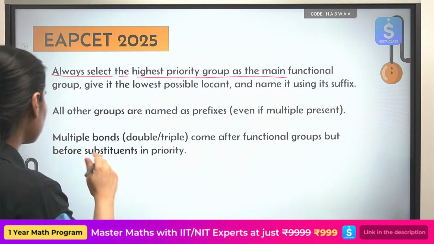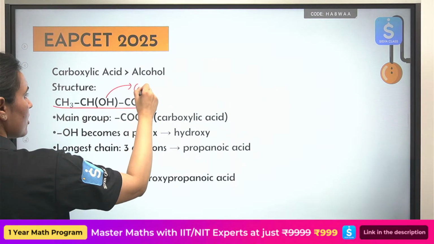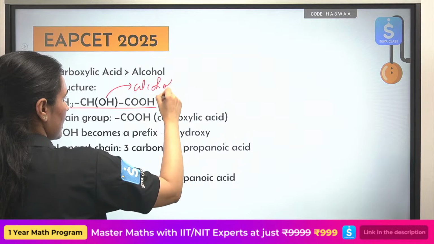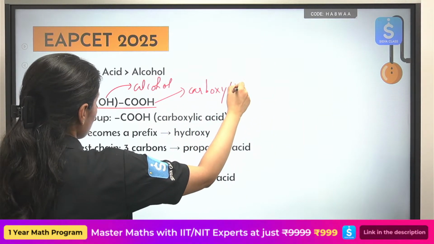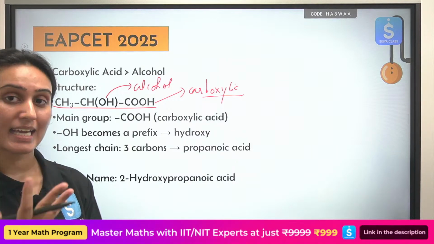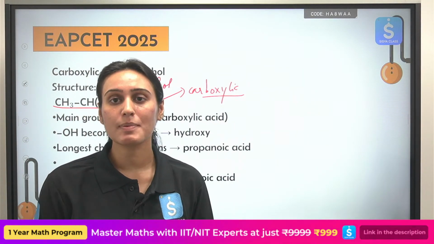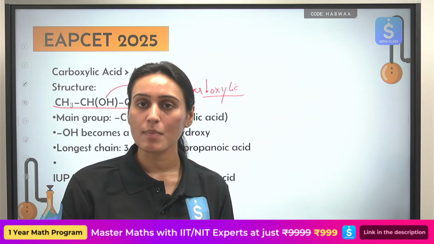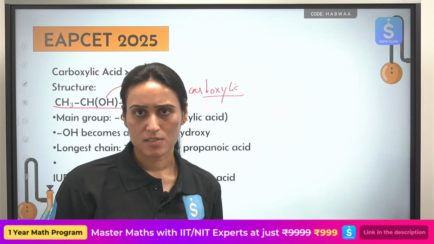I will give you one example. This is your compound. It has alcohol also. It has carboxylic acid also. And from the table you have just now seen that your carboxylic acid is given higher priority. So your carboxylic acid functional group will be taken as your main functional group, will be taken as suffix. What about this OH group? This is also a functional group.